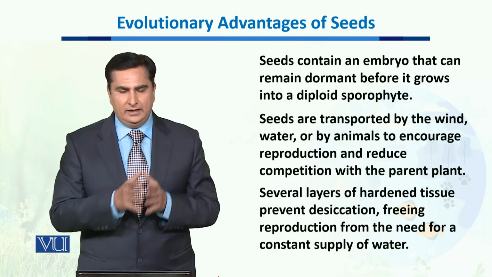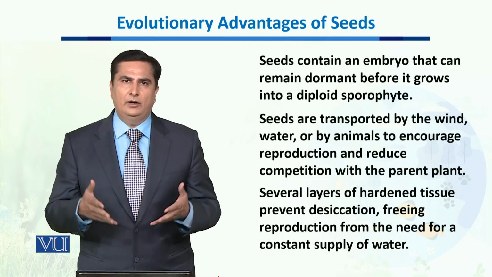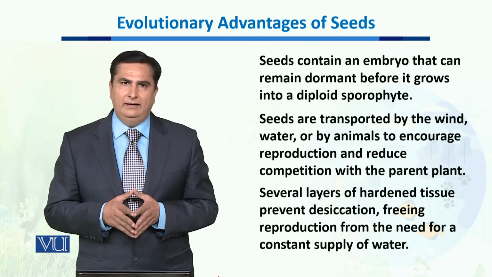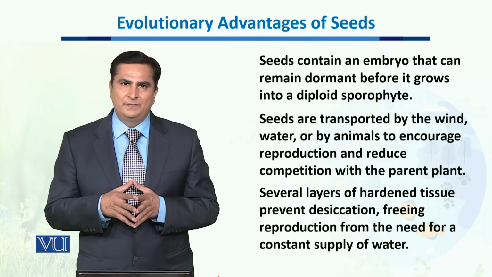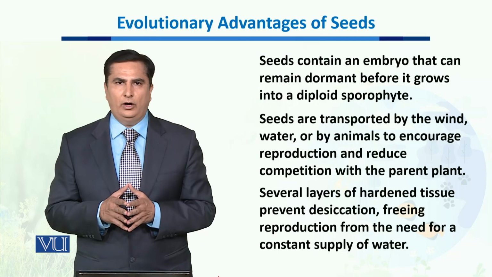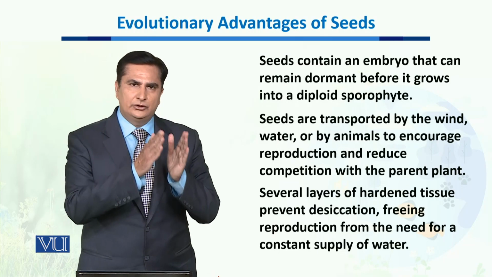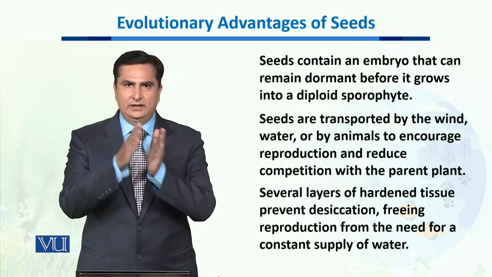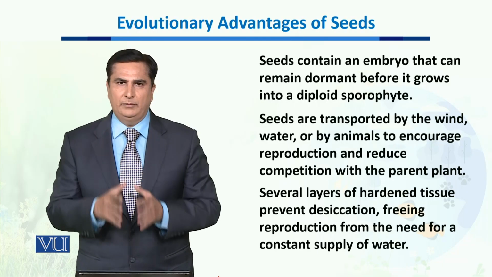Several layers of hardened tissues prevent it from desiccation, and it has also made it free from the need of a constant supply of water, which was used to send pollens from the male part to the female part.